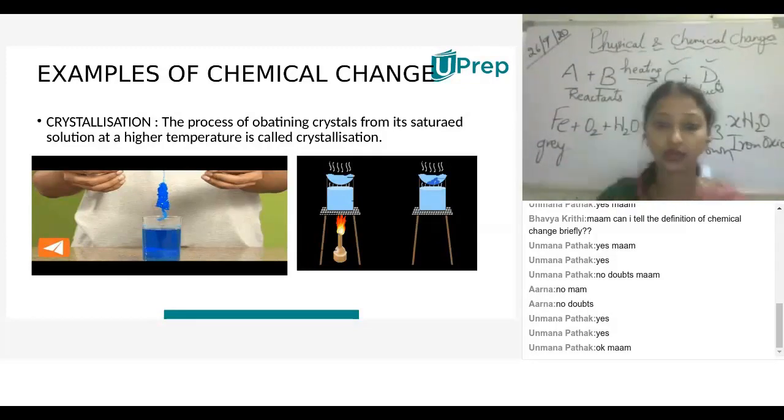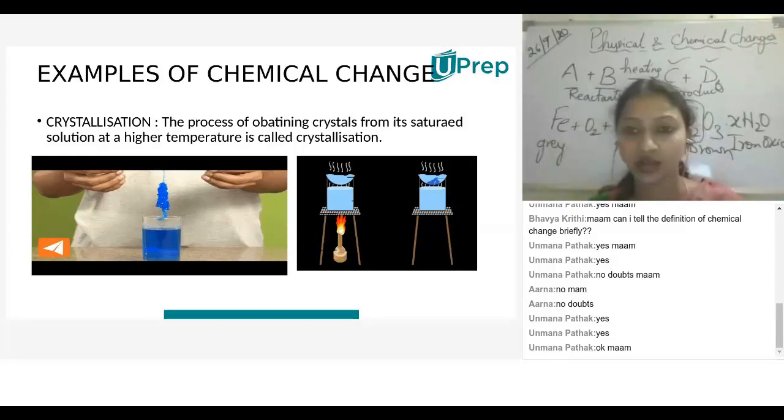So, can you say what you observed here, children? You are regenerating the copper sulfate from where? Copper sulfate solution only. So, when you are regaining the crystals from the copper sulfate solution, the crystals formed after crystallization are pure when we compare to the copper sulfate crystals you had taken before.